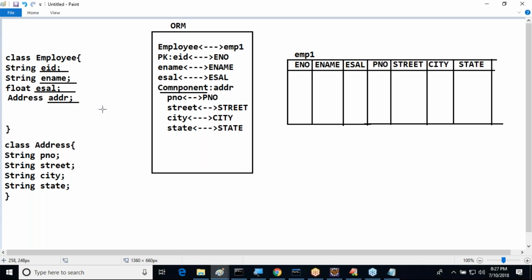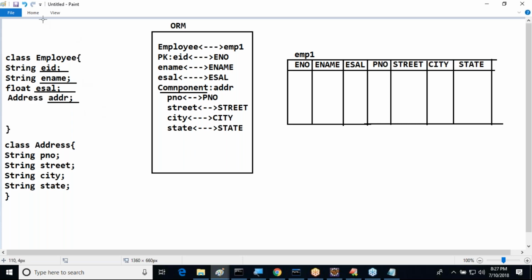Sir, one point I'm telling there. If you take primary key and foreign key relation with more than one table, the solution might be different. But what I am telling there, Hibernate has given a solution for this kind of situation. If you want to use a single table with all the columns, then in our Java side, we are able to declare component properties like this. This is the solution.